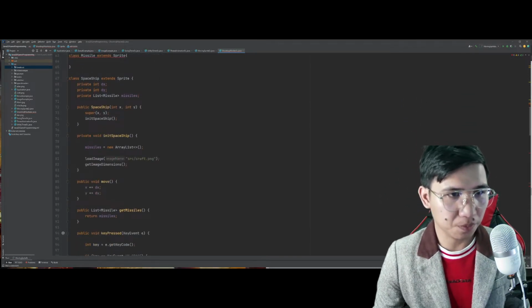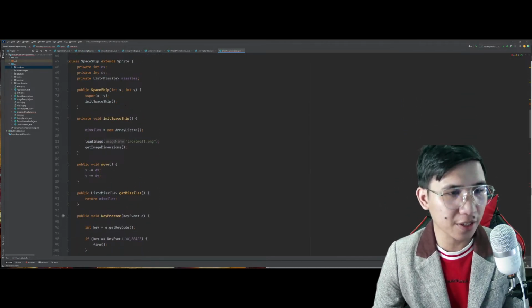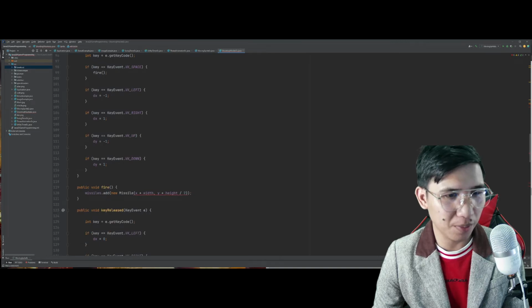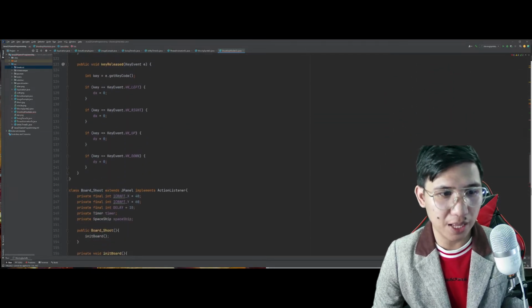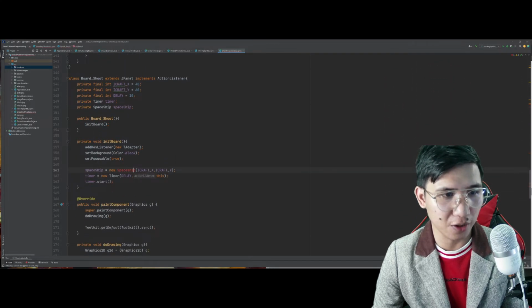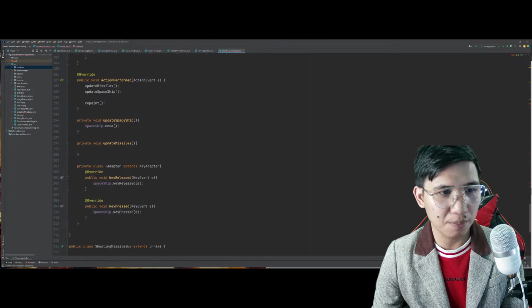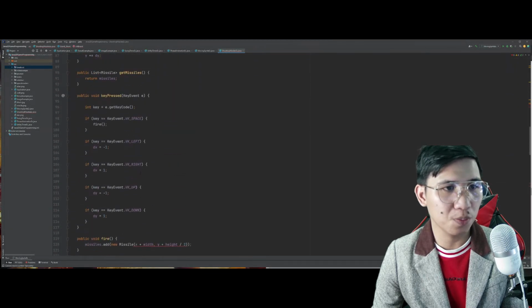Excuse me. So, nawala na ang error natin kay spaceship. Diba? So, wala ka nang problema dito. Except dito, because we are still missing the missile. Hindi pa natin totally ini-implement sa missile. Ayan o. Although si spaceship is okay na, pero hindi pa natin totally na-implement ng kompleto yung program natin.